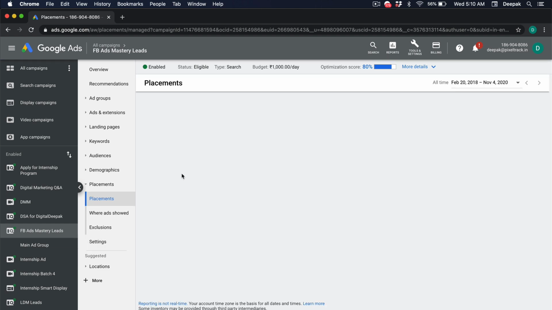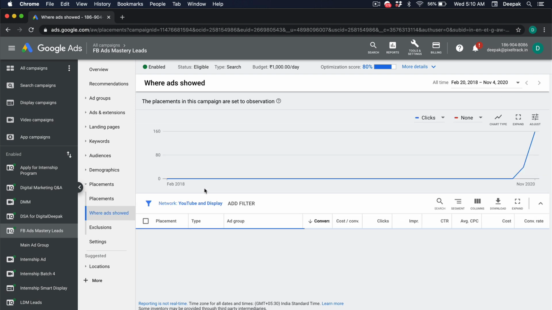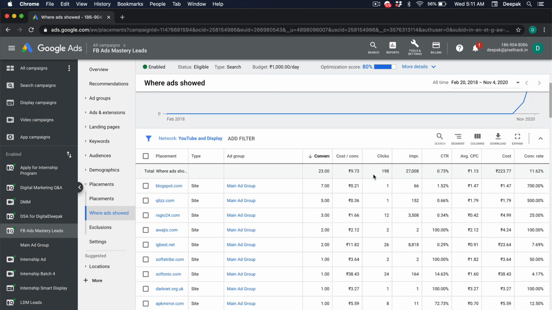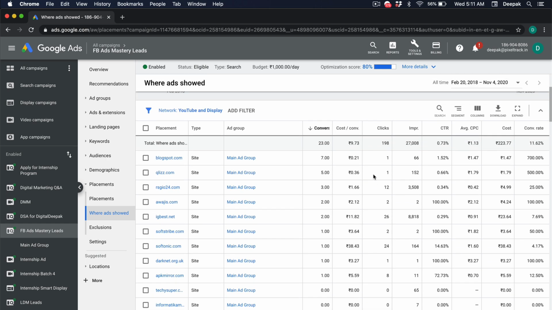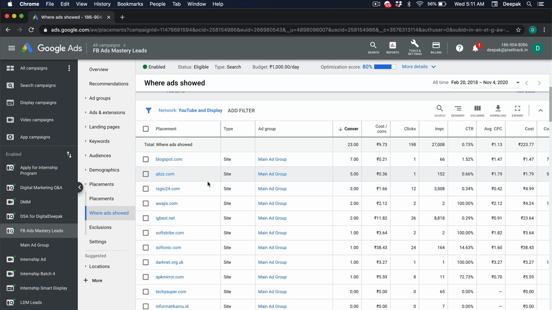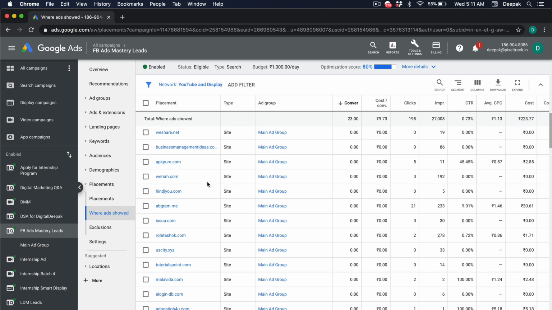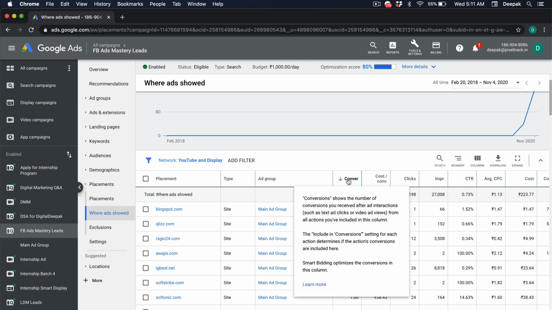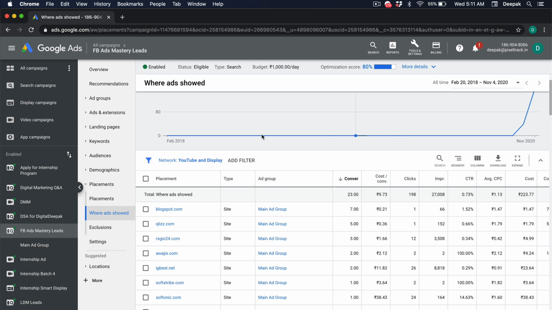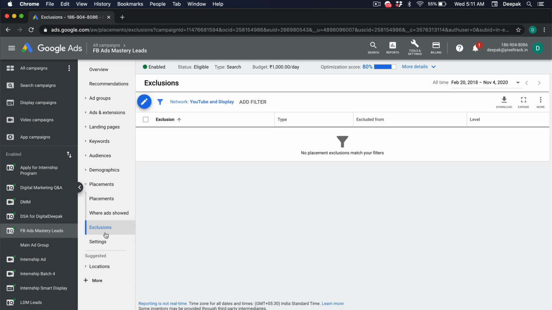We can look at placements, so where the ads are shown. Here you can see, apart from the search network, apart from getting clicks from Google search directly, the ads are also being shown on all these different websites. So what happens is that if people search for a specific term, they don't click on it, and then they go ahead and visit some other website in which Google has access to show ads to them, the ads will be shown there. So here you can see we have got only 23 conversions from the display network so far out of the 400 plus conversions that we have got.